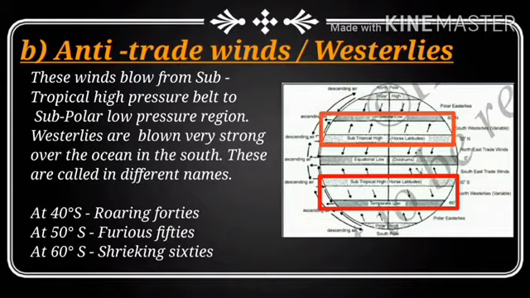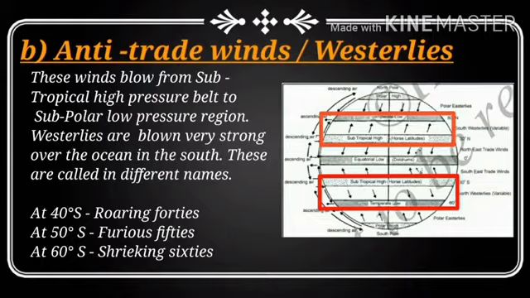As I explained in the last class, we have 7 major pressure belts in the world. At the center, we have the equatorial low pressure belt. Above that, we have 3 more pressure belts in the north, and like that in the south, we have 3 more.